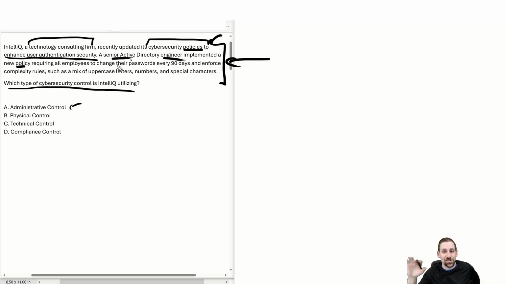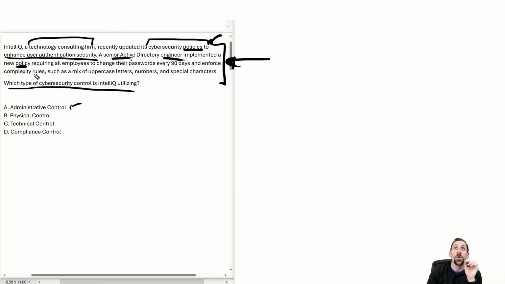A password reuse policy, a complexity policy. When you implement that policy in Active Directory, that is what is technically enforcing those requirements on those passwords, for example. So in this case, they've used two terms of policies in two different ways. And the second sentence, which is describing what's actually going on here, is superseding the original sentence. So in this case, this policy is actually a technical control by the definition within Active Directory. And you might say, well, Travis, that's really confusing. And I would say to you, that's cybersecurity sometimes.